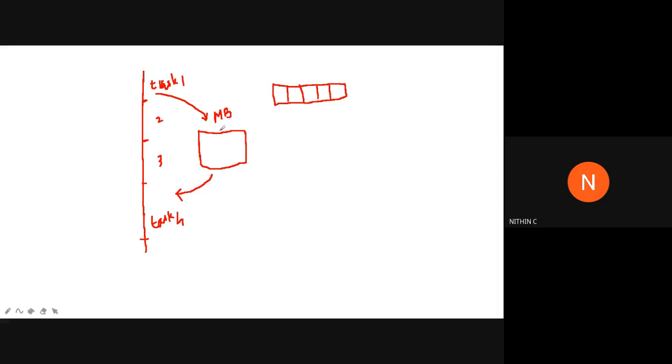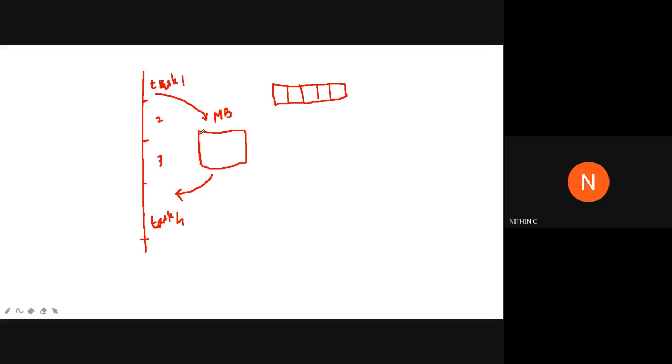So if you are using a mailbox kind of IPC function for inter-process communication or inter-task communication, whatever it be. So you are having an application program, and that program consists of several tasks. So you need to transfer some piece of information from task 1 to task 4. So there is a common mailbox that is available for this process. That is, we have created a mailbox by using some functions.